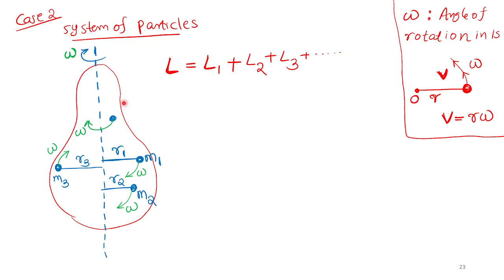The total strength of rotation is equal to the strength of rotation of each individual point mass. So strength of rotation of m1 plus strength of rotation of m2 plus m3, etc. Is that okay? All of it clear?